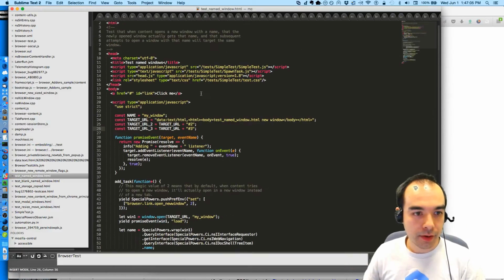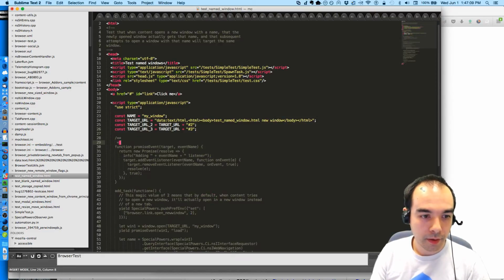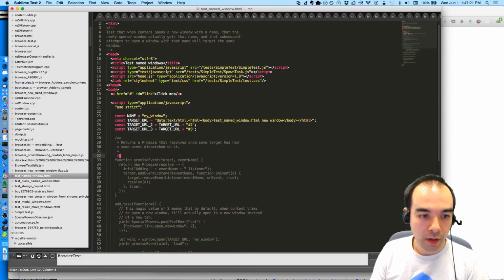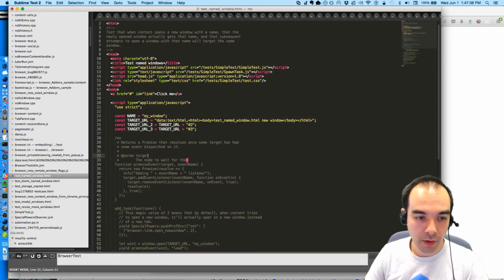Okay, so I think we're done here. I'm going to document this real quick. Returns a promise that resolves once some target has had some event dispatched on it. Param target DOM node. The node to wait for the... doesn't have to be a DOM node, could be a window.